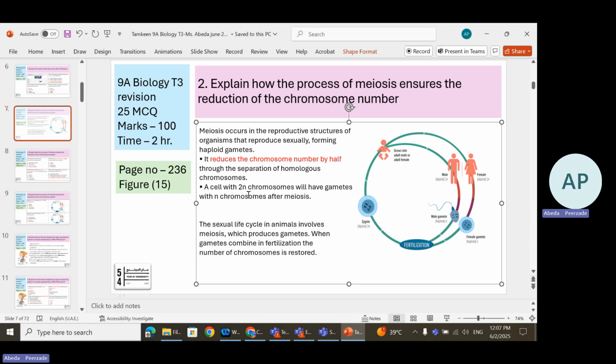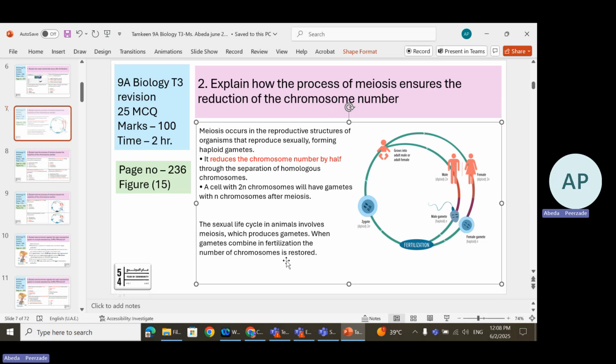A cell with 2n chromosomes will have gametes with n chromosomes after meiosis. That is, the diploid gets converted to n, that is haploid. The sexual life cycle in animals involves meiosis. Meiosis is a type of cell division which happens for sexual reproduction, which produces the gametes. Gametes, what are gametes? Sex cells. For example, in the male we have sperm, and in the female, egg. Those are called gametes.